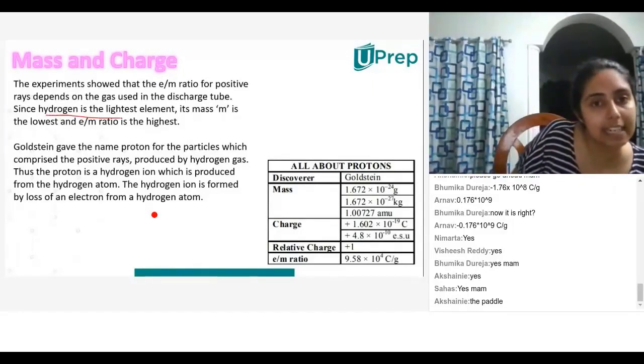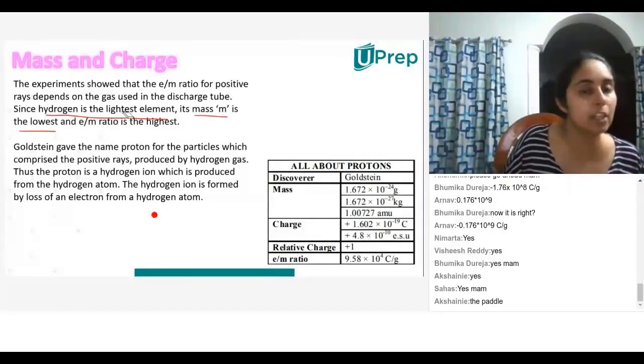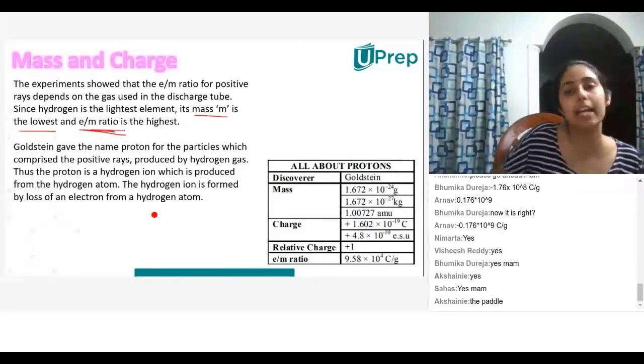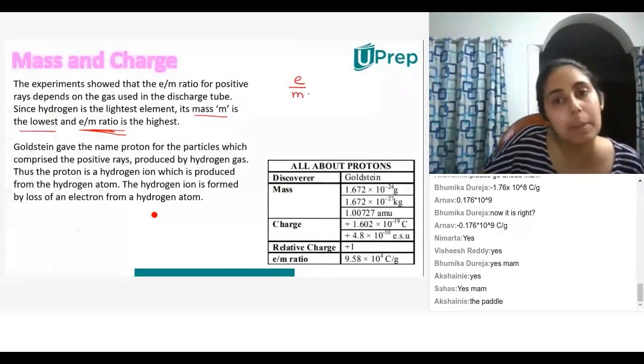Hydrogen is the lightest element. Its mass M is the lowest. Hydrogen is the lightest, so obviously the mass has to be the lowest. And E by M ratio is the highest. Why is E by M ratio the highest? Because if I take E by M, what happens when mass reduces?